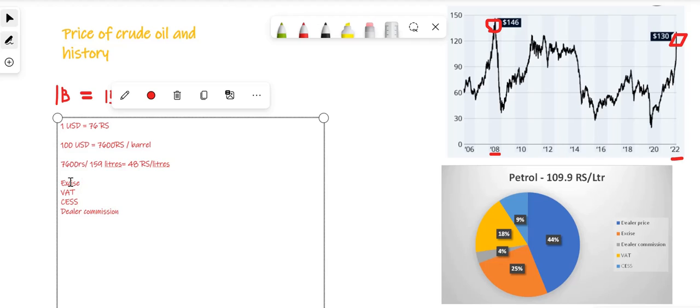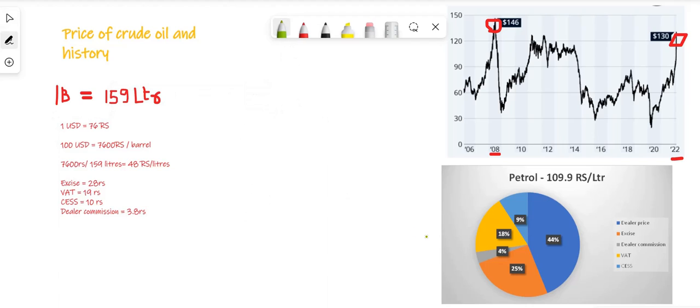So if the petrol price is 48 rupees, then the excise comes to around 28 rupees, the VAT will come to around 19 rupees, the cess would be approximately 10 rupees, and the dealer commission would be around 3.8 rupees. So if you add all of these things, you would see that the price of the petrol comes to around 109.9 rupees per liter.